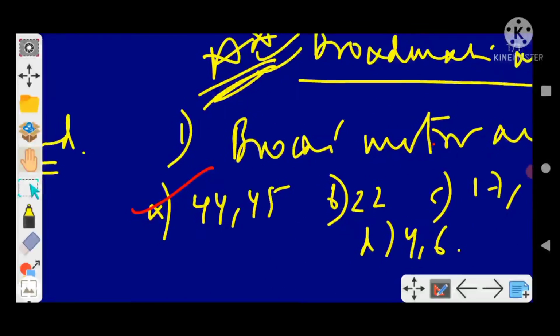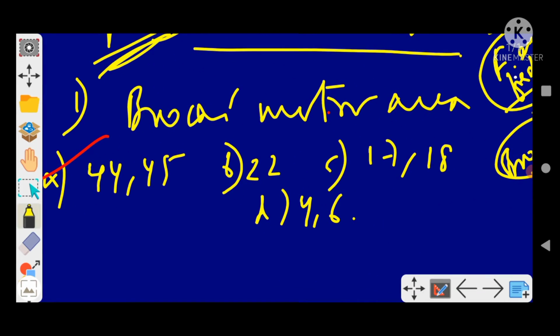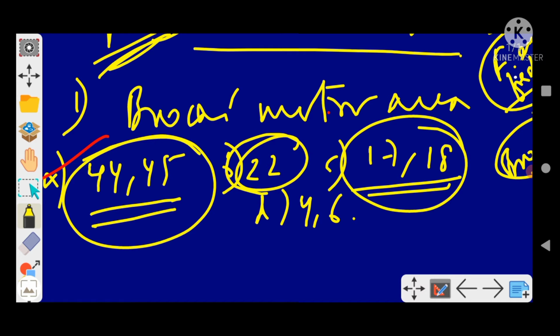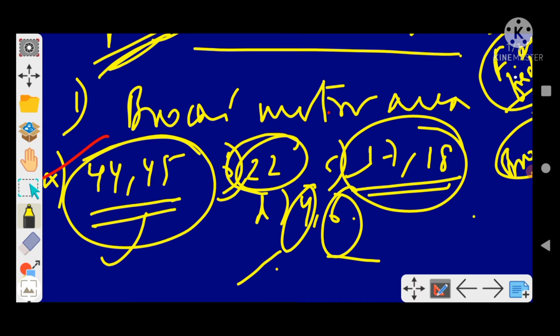So if we go here, this is your Broca's area, of course. This is your Wernicke's area. This is your visual area. And area number 4 is your primary motor area, and area number 6 is your premotor area. This and this is important, correct. Also remember that Broca's area and Wernicke's area are connected by the arcuate fasciculus. The rest we will discuss in our neuroanatomy session again.